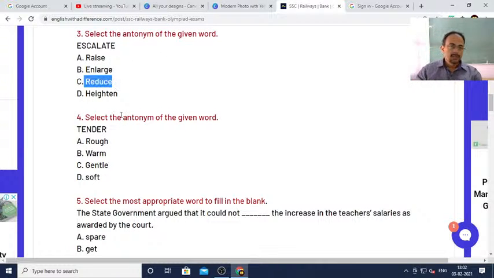C. Okay, very good. So escalate, let me tell you, dear students, if you leave out reduce, the rest of the options are synonyms of each other. Raise, enlarge, heighten: they have almost identical meanings, and the meaning of escalate is raise, enlarge, heighten only. So these three cannot be the answers, because they have similar meaning to the question word escalate. Therefore reduce will be the answer.